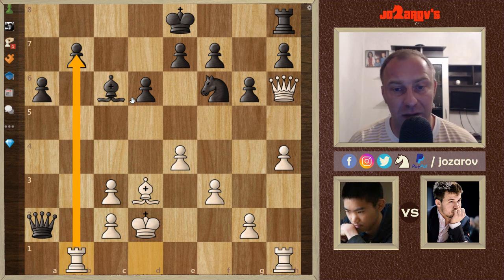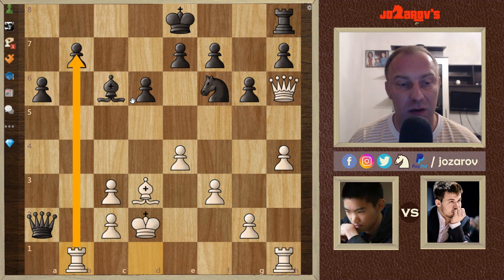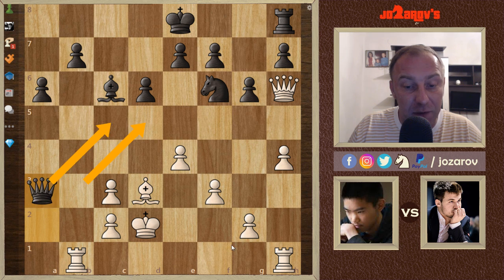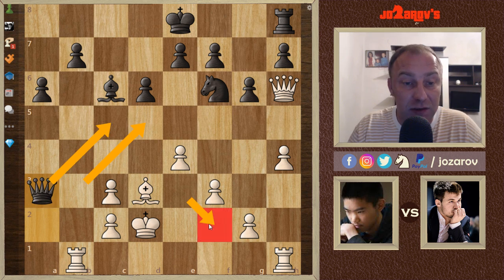everything is well protected. Even for White, it's not so clear how to find a way into the game, because the rooks are far away from the action. The center is closed, the files are closed, so the rooks of course love open files. So far we don't have any files open at all. So here Magnus tried queen to a3, improving the position of the queen, trying maybe some queen to c5, maybe queen to f2 ideas to get the queen somehow into the game.